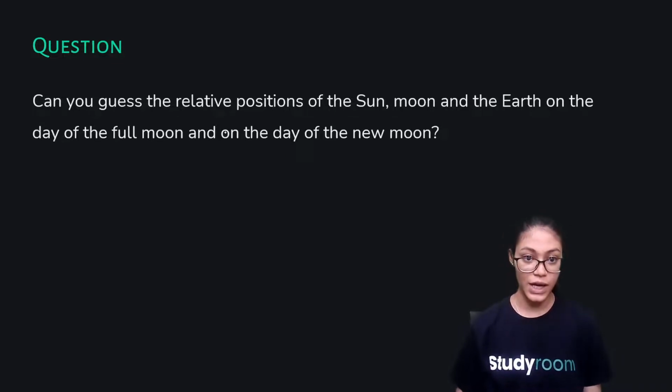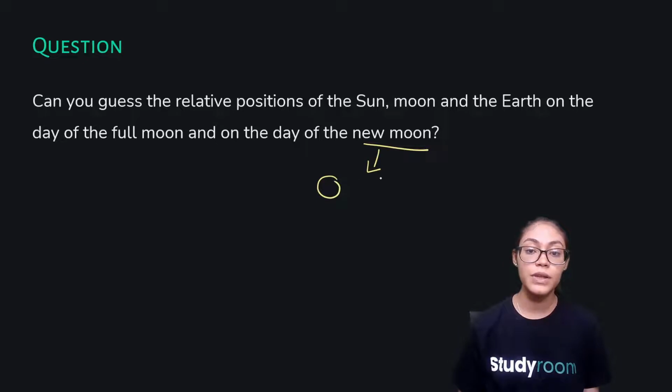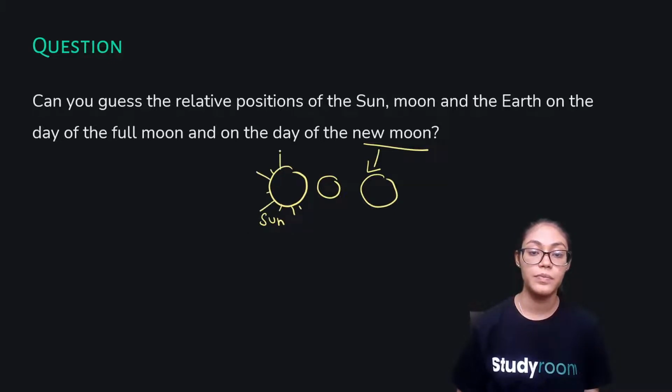So, we already saw that when there is a new moon, at that time, the moon is in between the earth and the sun. So, this is the sun. This is the moon and earth.